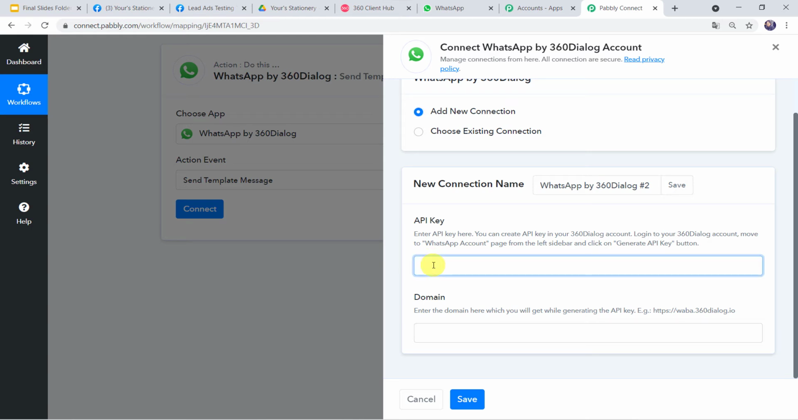Now once the API key is generated, the same API key can be used for various different connections and workflows. We don't have to generate the API key again and again. Now domain is required.